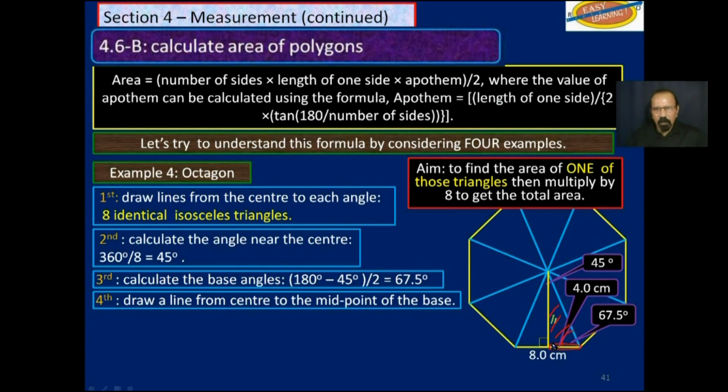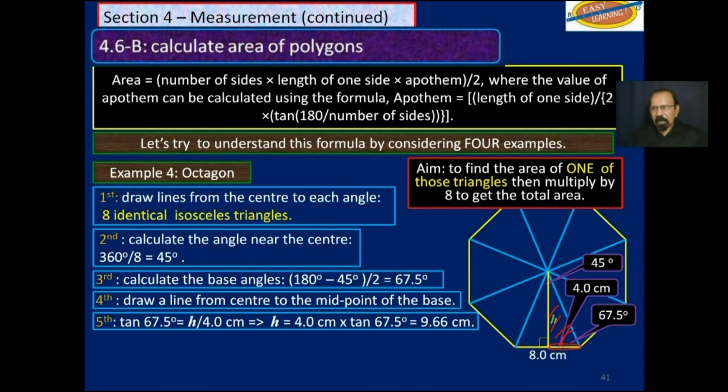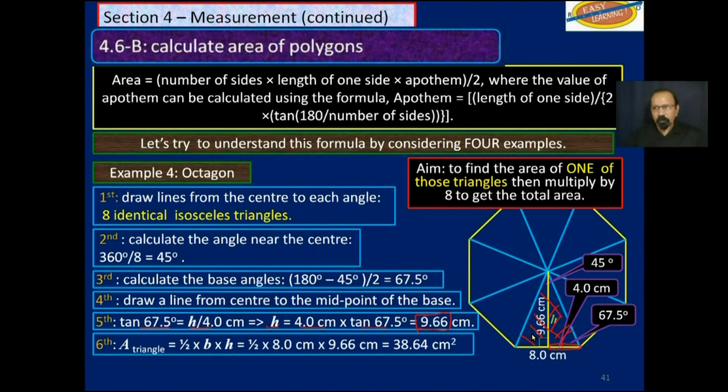We know this angle. So tan 67.5 is equal to H over 4.0. So H is equal to 4.0 times tan 67.5, and you get 9.66 centimeters. That's the height. Now, once we find that height, it's fairly easy to find the area of this triangle here, not the right triangle, the triangle itself.